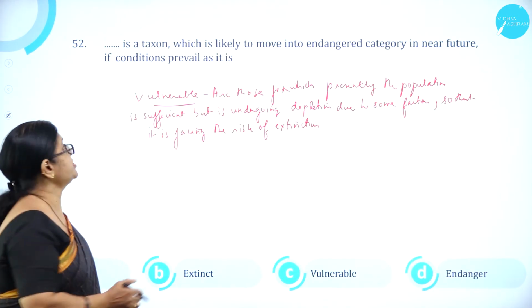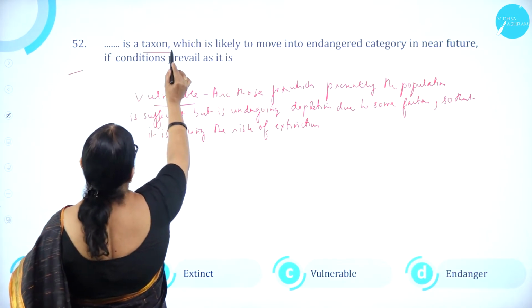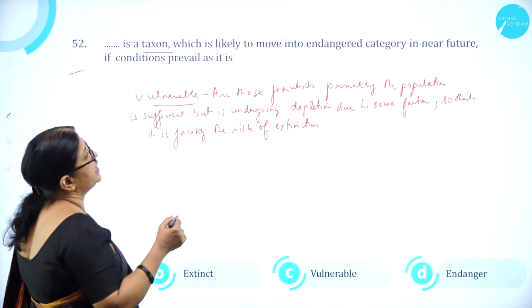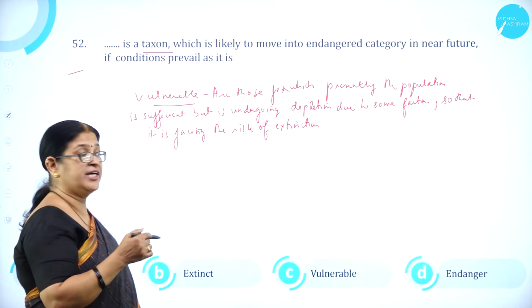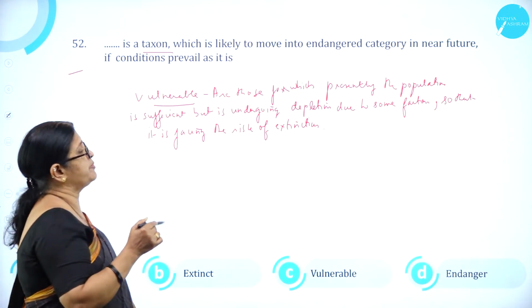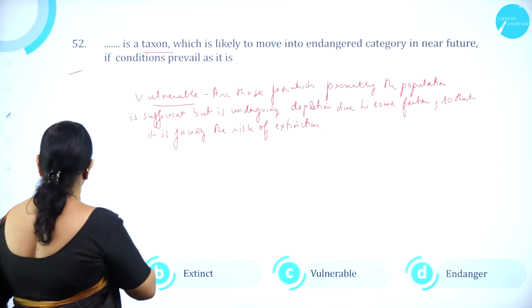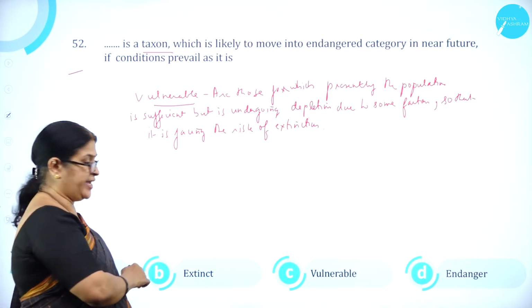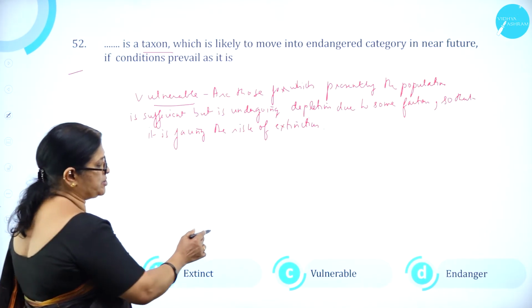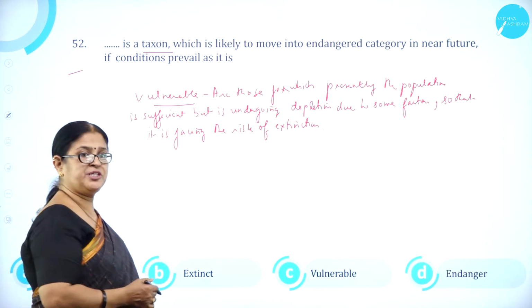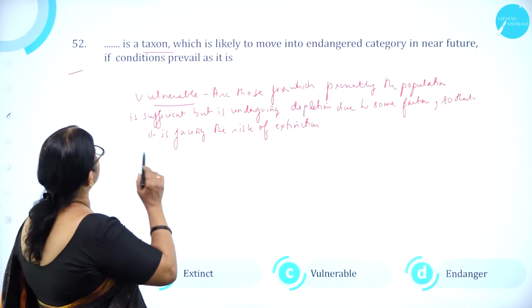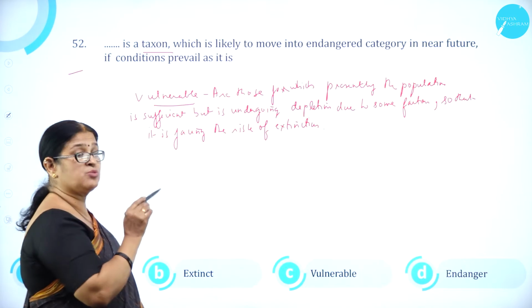Moving on to question number 52. Dash is a taxon which is likely to move into the endangered category in the near future if conditions prevail as they are. Option A, rare. Option B, extinct. Option C, vulnerable. And option D, endangered. The answer is vulnerable.